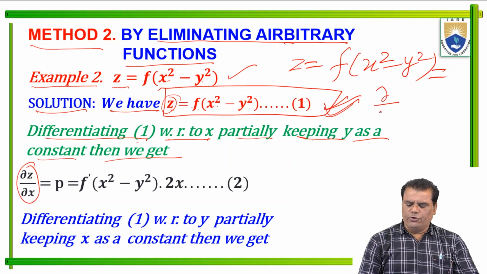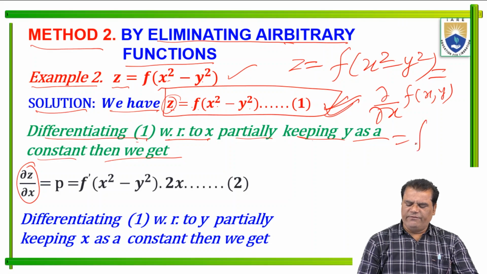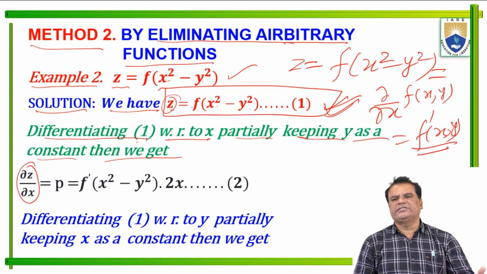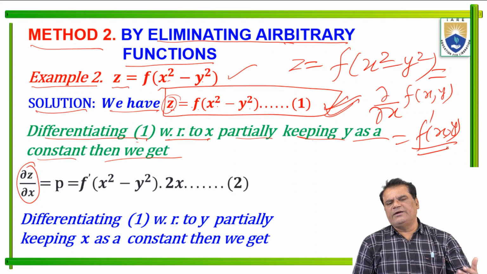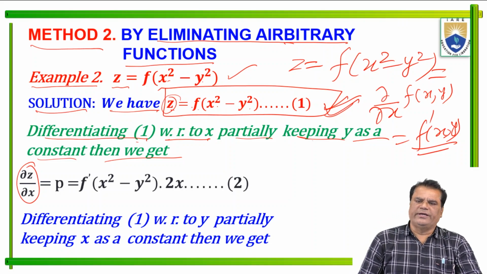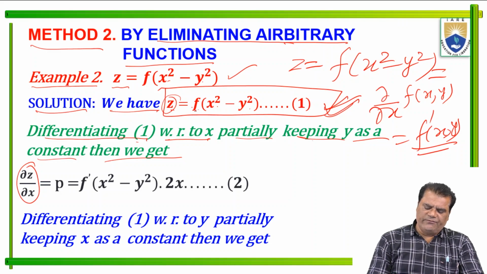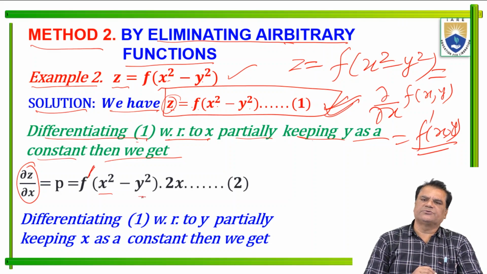Suppose ∂/∂x of f(x, y) is f dash of (x, y). The dash represents the first derivative with respect to x or y. So here we get f dash of (x² minus y²).